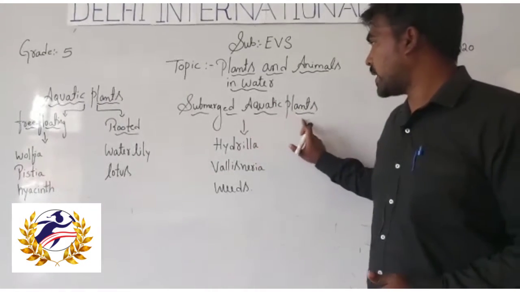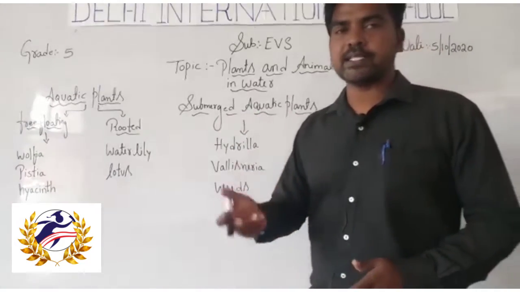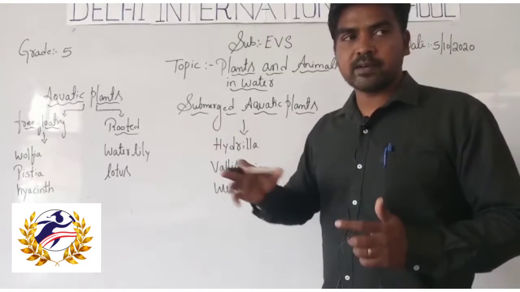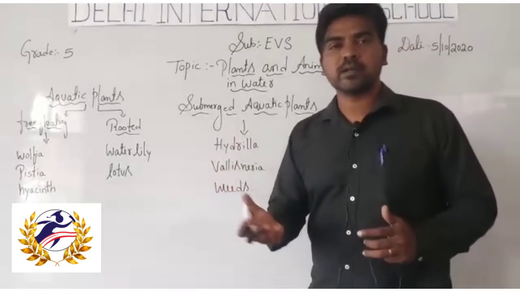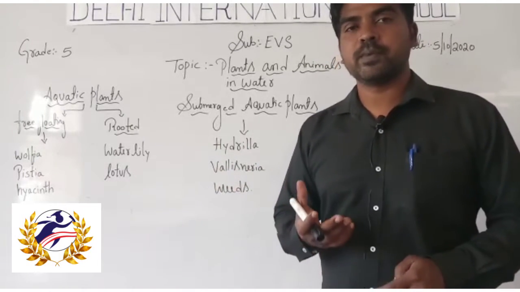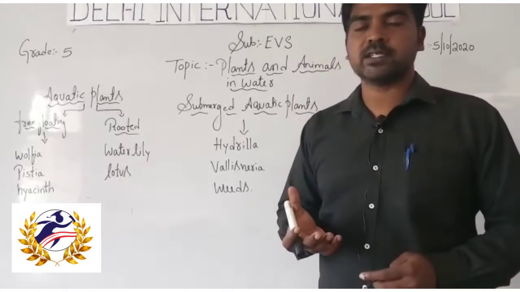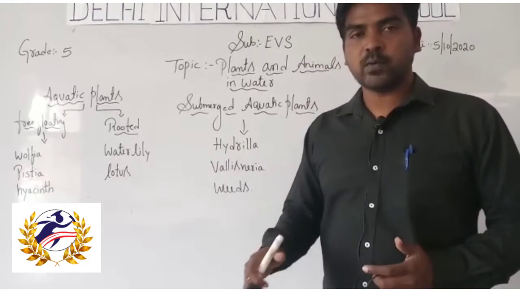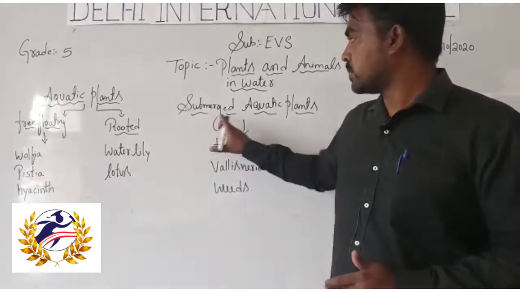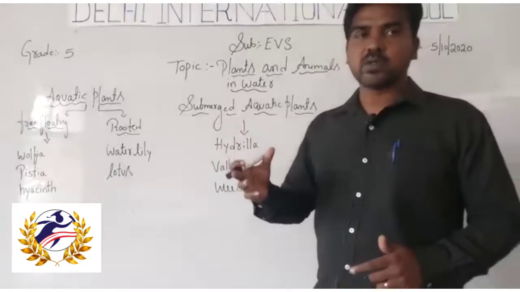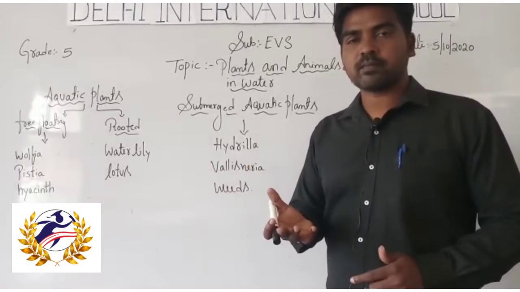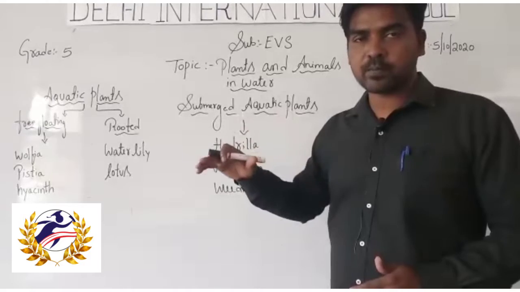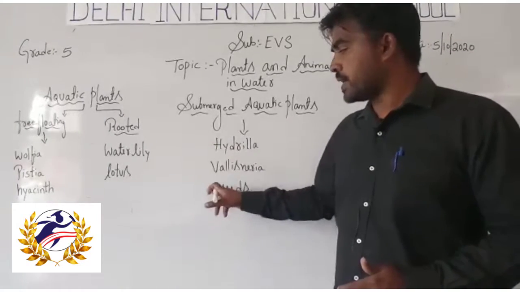Submerged, as its name indicates, is like the concept of a submarine or a submersible, like submersible water pumps, which work in water. Like that, submerged aquatic plants are plants which grow in water itself. If the water overflows, these plants will survive.